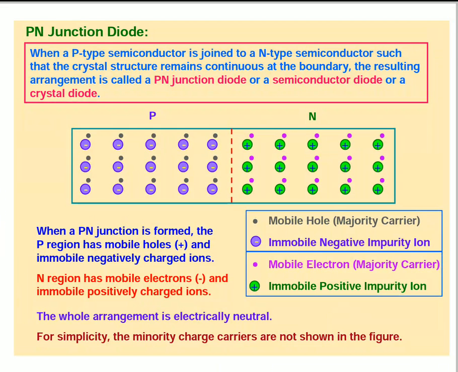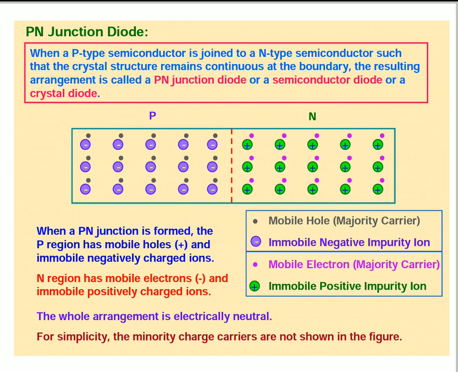We can say PN junction. Understand? P type material and N type material we can join to each other, so we can get a PN junction. Coming to diode, a two terminal device is called a diode, the PN junction diode.